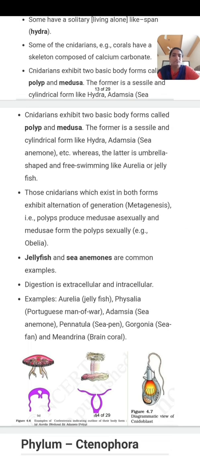In today's video, we have learned about the two phyla, phylum Porifera and phylum Cnidaria. Now, there is homework for you. You have to write all the characters of these phyla, list out the examples, and sketch and label the diagram. Okay, thank you.